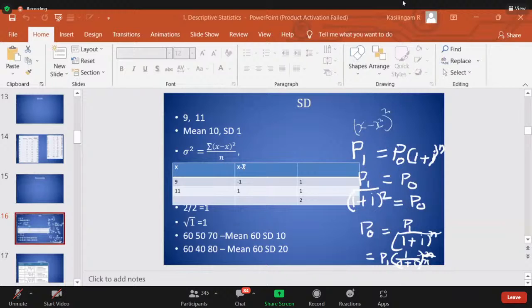Now, when you have category, then you have to use the chi-square test. In the chi-square test, both variables are category. For a category, we can find out frequency.